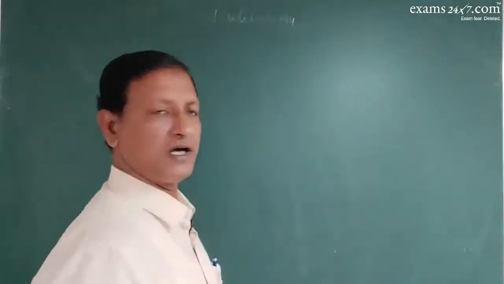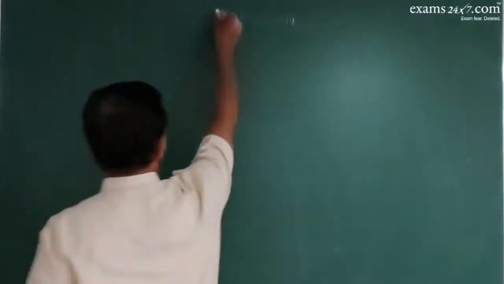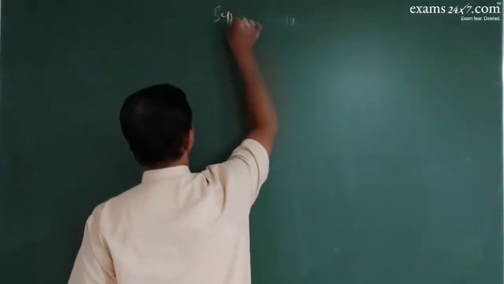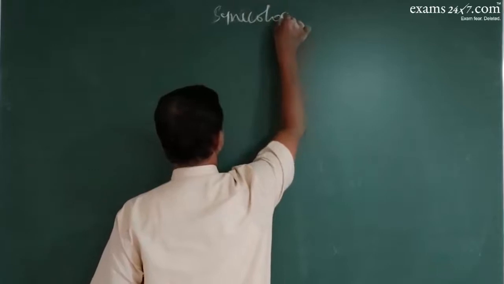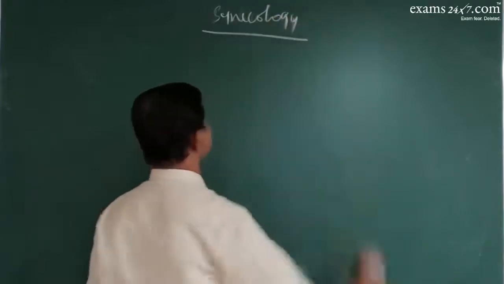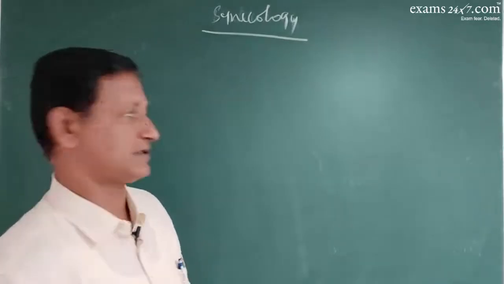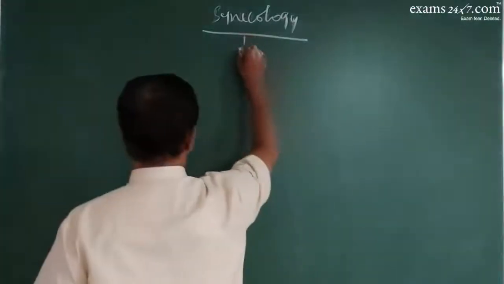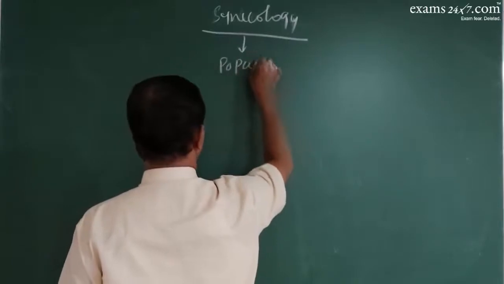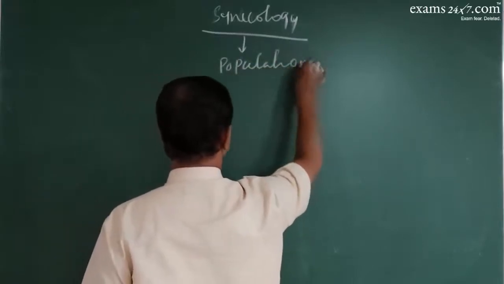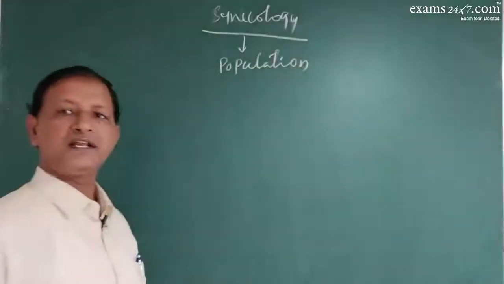And what about the synecological level? Synecology refers to the population. What is a population?